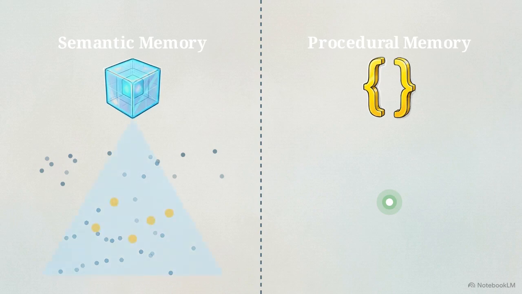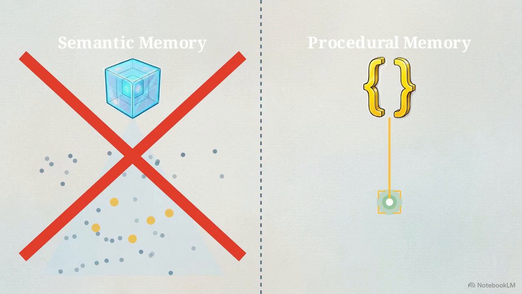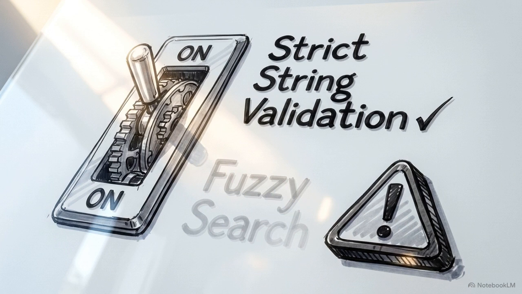Semantic memory relies on fuzzy probability to find conceptual overlap, while procedural memory utilizes laser-precise lookups to trigger specific code. Using embedding search to retrieve operational workflows results in non-deterministic behavior. A procedure that is only approximately retrieved is wrong. Exact intent matching is required for deterministic execution.